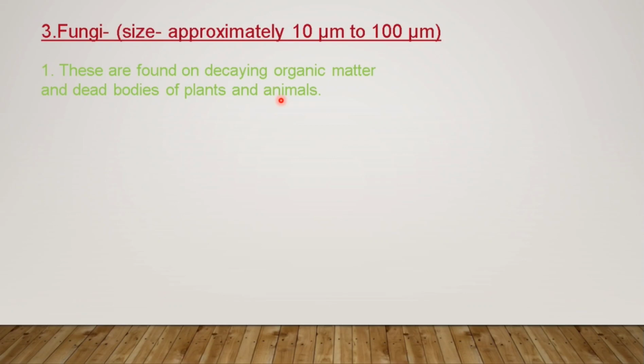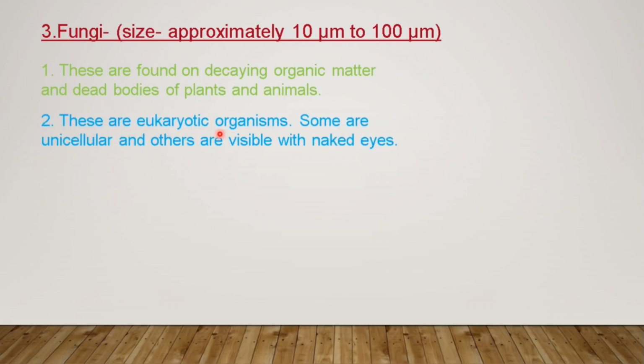They absorb their nutrition from other organisms. They cannot produce their own food. These are eukaryotic organisms. Again, eukaryotic means they have distinct cell organelles and a nucleus. Some are unicellular and others are visible with naked eyes.